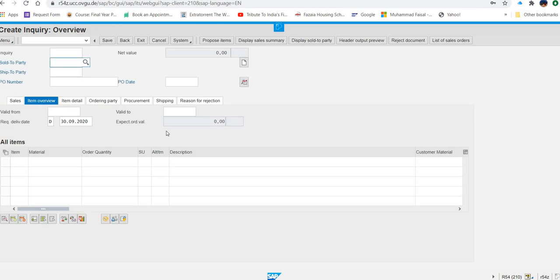Now you are on the screen where you are going to create an inquiry. Make sure it says create inquiry. Now in this screen, you have to enter some data. First of all, in the exercise, they are showing you have to find your customer.